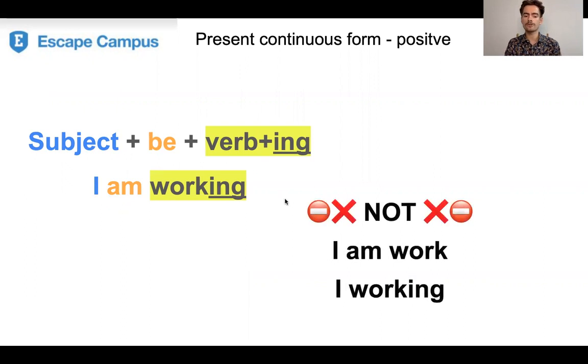It is not I am work. There is no ing, so it's not I am work, and it is not I working. We have no verb to be. So I am working. This is our present continuous.